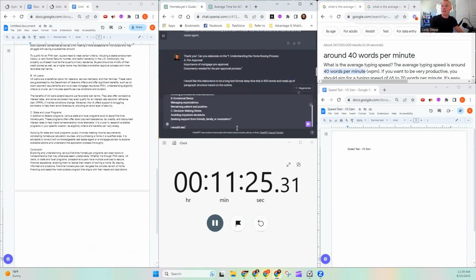I would like this collaboration to be a long text power phrase within ChatGPT format, deep dive that is 400 words and made up of paragraph, a page structure based on